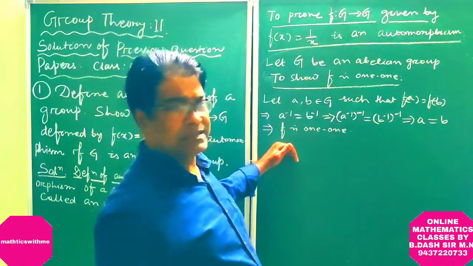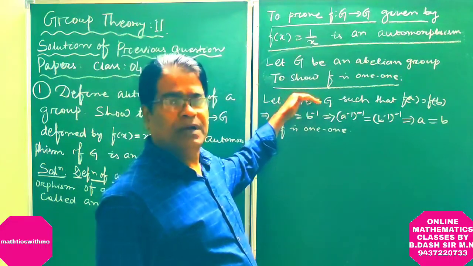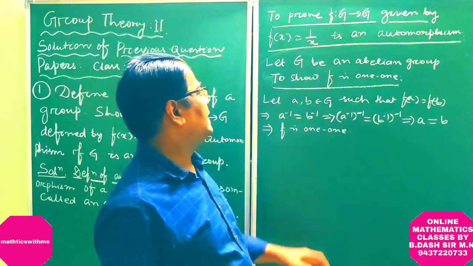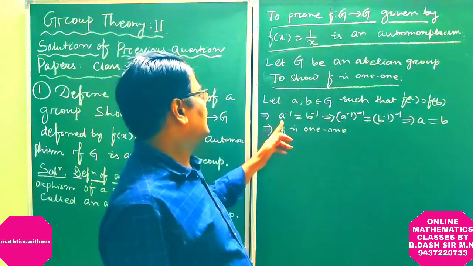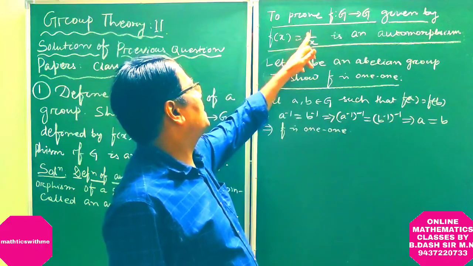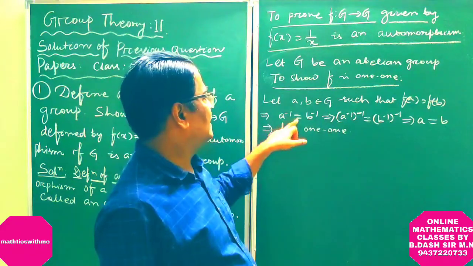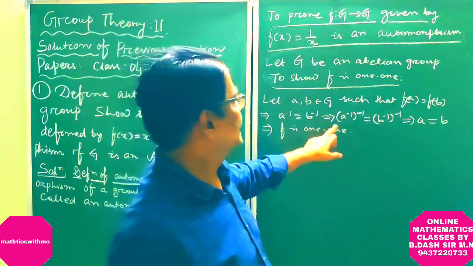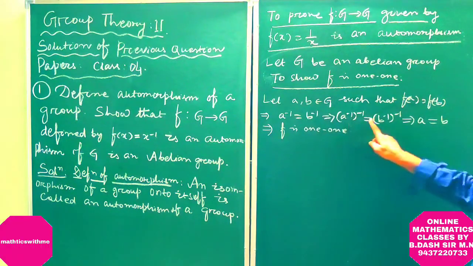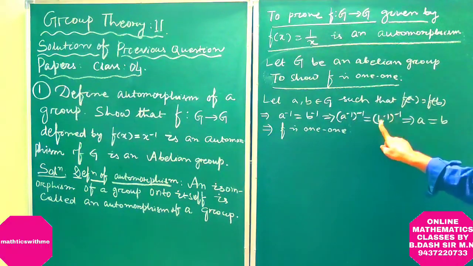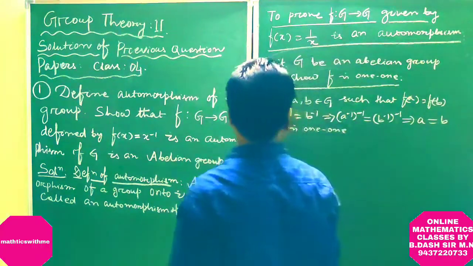So first of all we have to prove that f is one-one. In order to prove the function f is one-one, let a, b belong to G such that f(a) = f(b). Then, since f(x) = 1/x, which is x inverse, a inverse is equal to b inverse. Taking inverse of both sides, we get a is equal to b, so f is one-one.